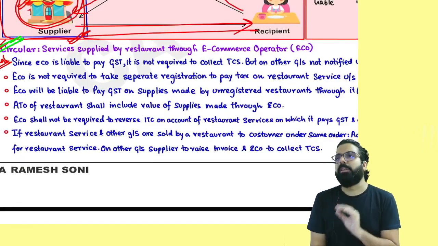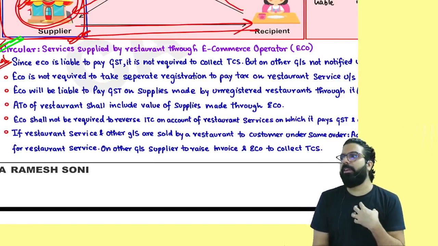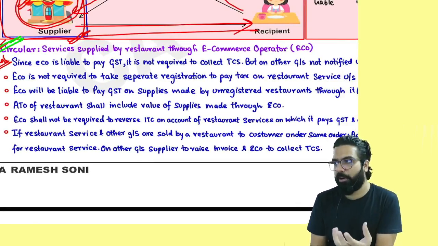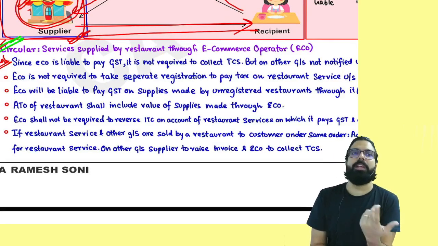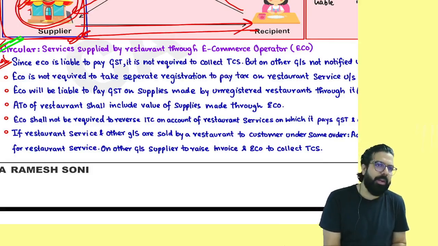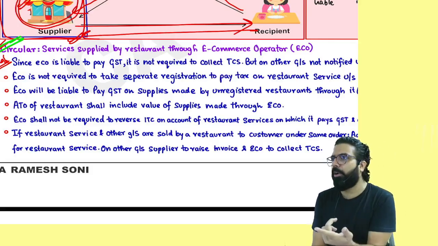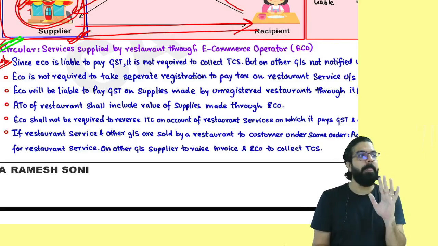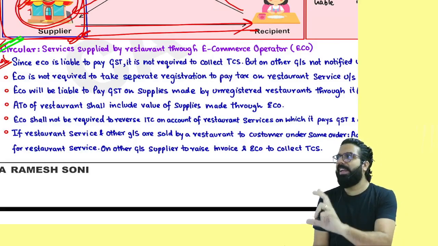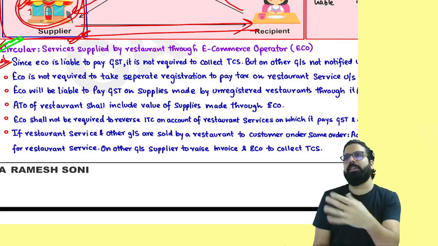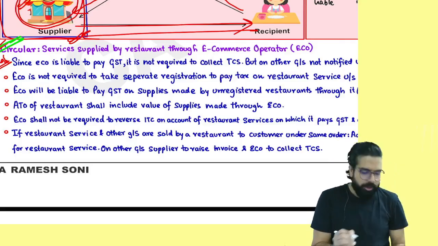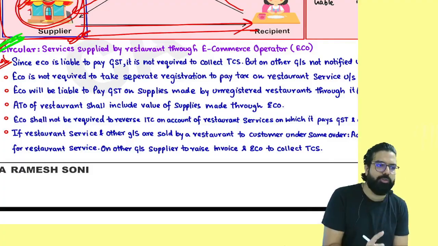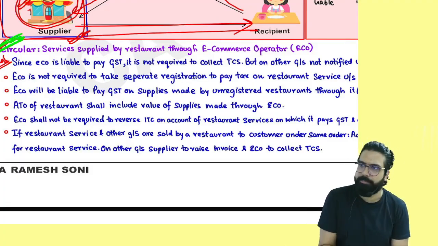See, the things which are super easy, where there is nothing for me to put energy on, I will not be able to do something in that. If I have to read one line, it will waste time. Are you able to understand? We will utilize our time where I have to explain something. So whatever is in the reading category, I will tell you to read. You can just read at home. Can I go ahead, everyone? So this is just a reading category, but a good circular. You must read and go. Okay? Next.